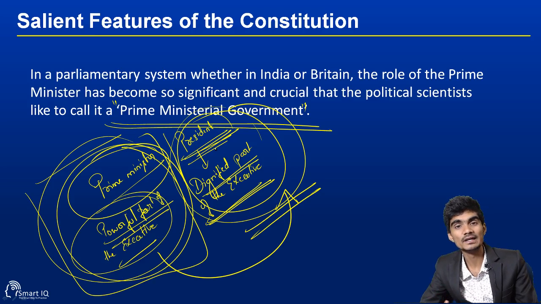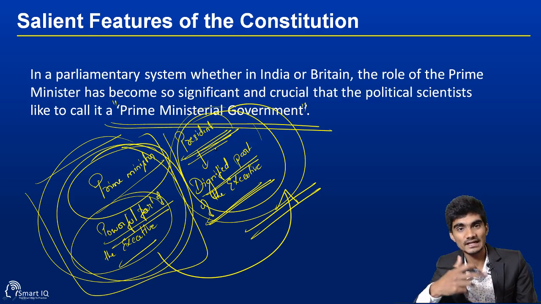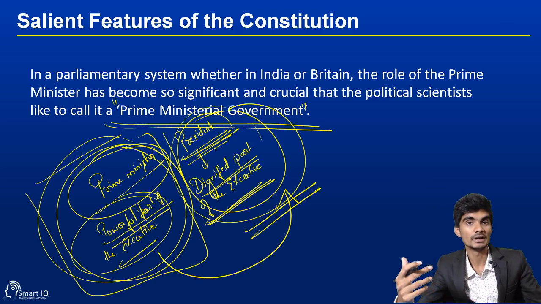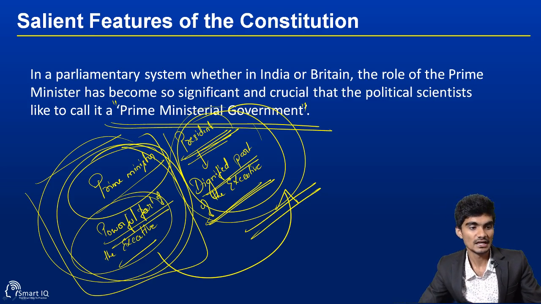The real executive leader is the prime minister, who is also called the leader of the house. So this form of government is also called the prime ministerial form of government. I think you're clear with this part. Let's move on to the next salient feature of the Indian Constitution.